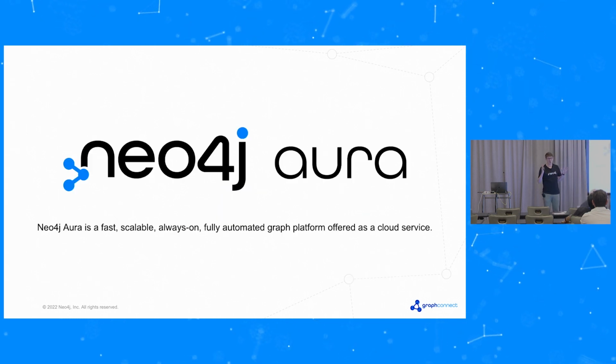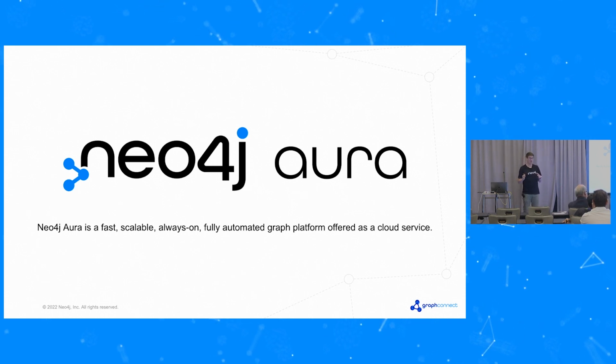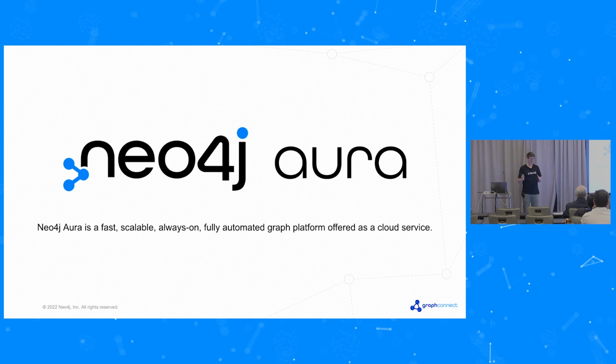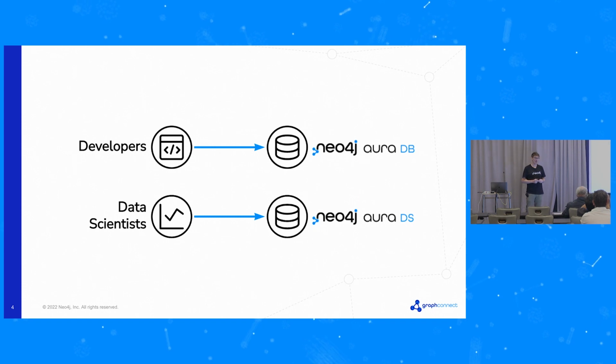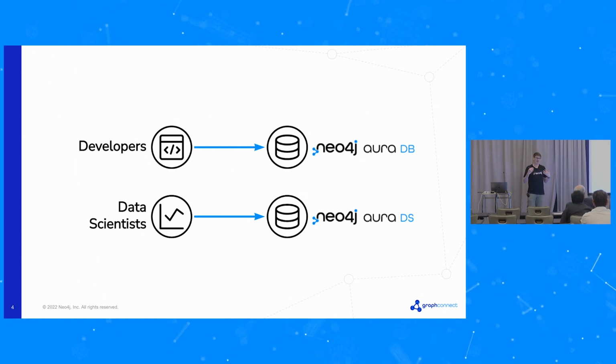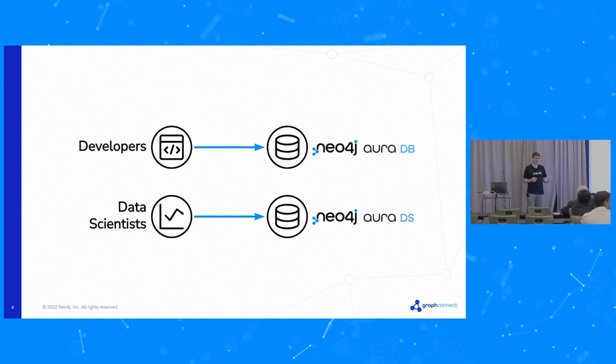Well, as we say on the website, it's a fast, scalable, always on, fully automated, fully managed graph platform offered as a cloud service. We have two flavors of Aura. For developers who are building applications, we have Neo4j Aura DB. For data scientists who are doing graph analytics, we have Neo4j Aura DS.